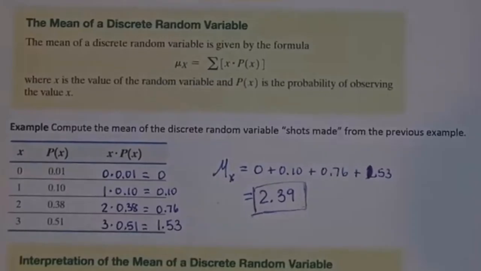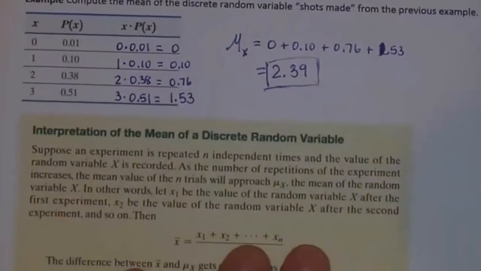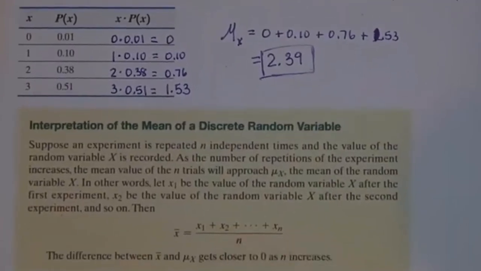So what does this mean? This means that if I repeat the experiment a large number of times, now what's the experiment? The basketball player shoots 3 shots. I count how many they make. Then they shoot 3 more shots. I count how many they make. They shoot 3 more shots. I count how many they make. And so on.